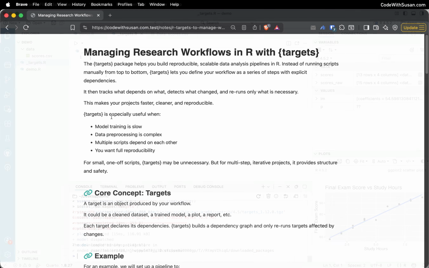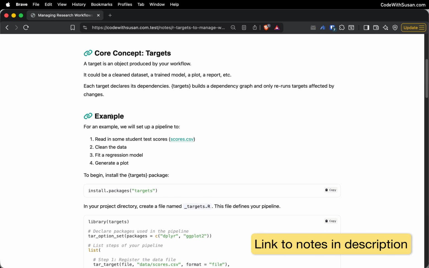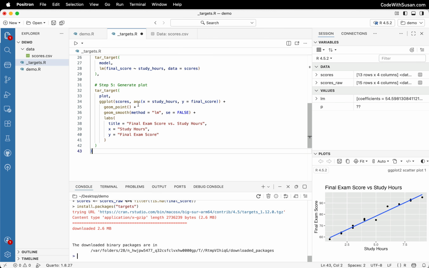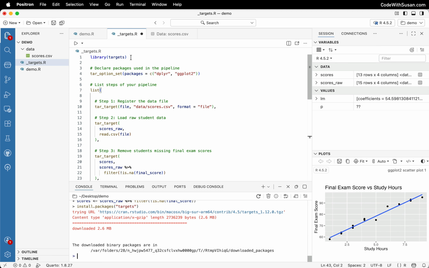For the contents of this file, I'm going to go over to the notes that accompany this video and just copy the example from there just to expedite the process. And let's run through this step by step. Step 1, we need to load the targets library. And then step 2, we need to indicate which libraries our pipeline is going to use. So in this case, it's dplyr and ggplot2.